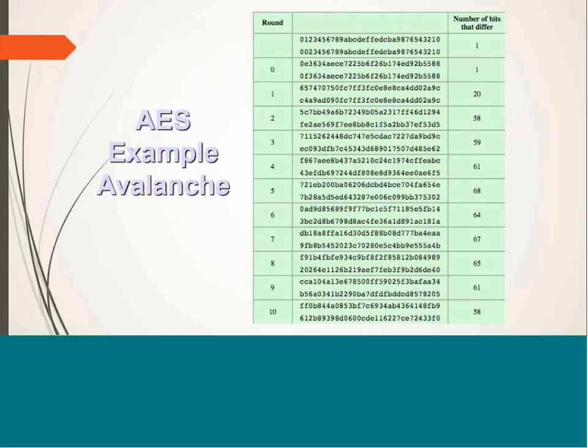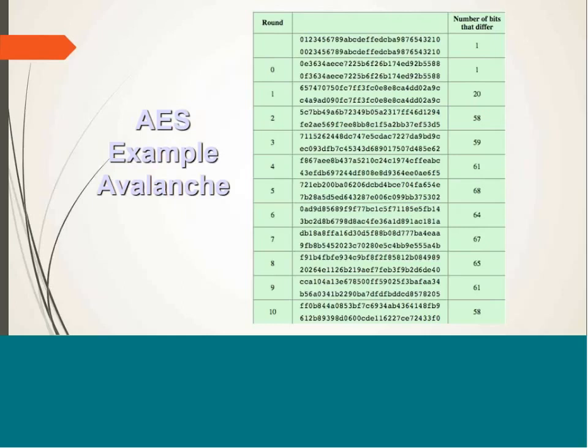So these are the two plain texts which differ in their 8th bit only, meaning only 1 bit difference is there in these two plain texts. After the initial transformation round, 1 bit difference is there, but as you can see, after the first round itself, the state arrays differ in 20 bits, and only after the second round they differ in almost half of the bits, that is 58 bits. So after going through all the rounds, we can see that the ciphertext differs in 58 bits.